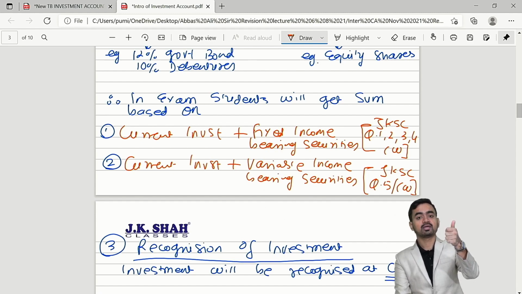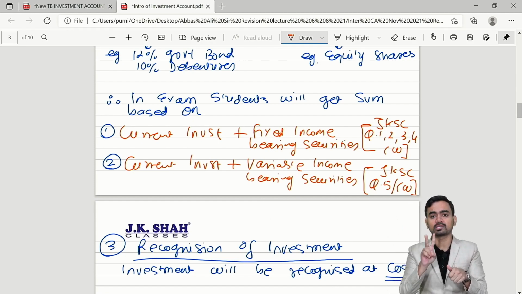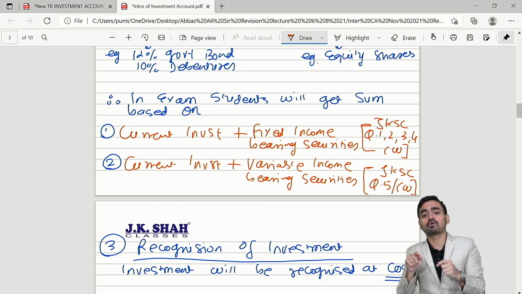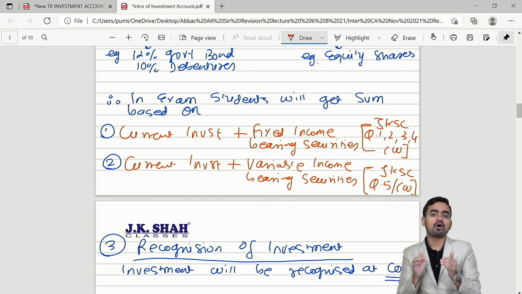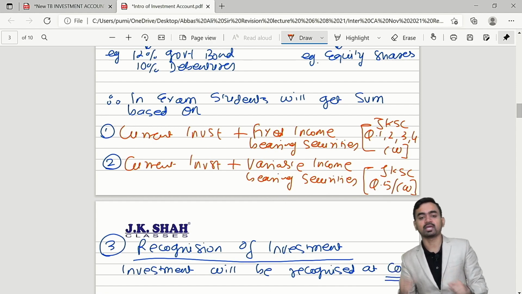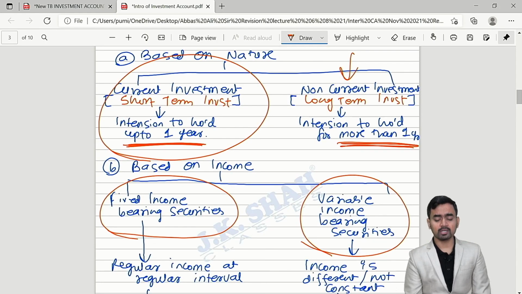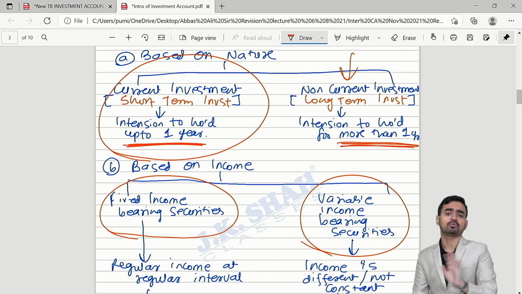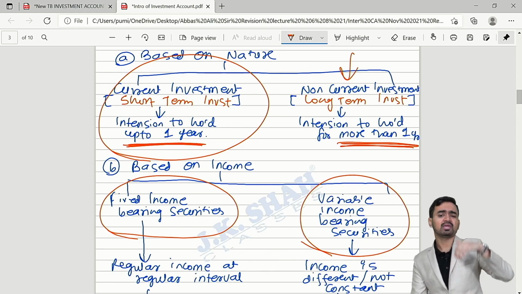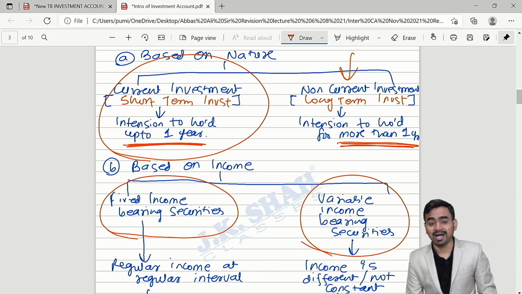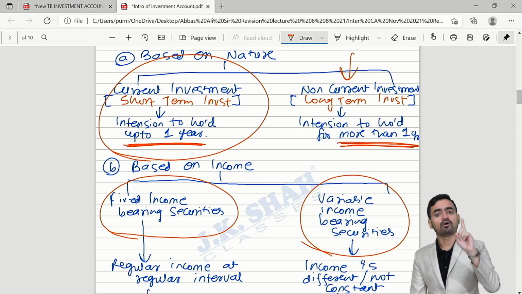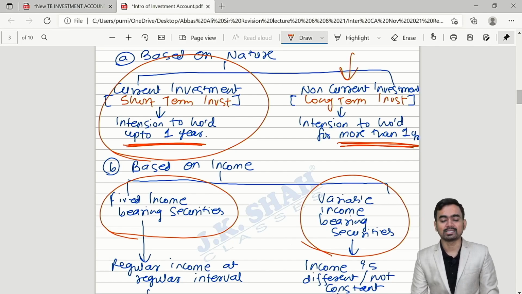So second point is what? Types of investment. After this, now you are clear with two things. Sir, in the exam, either we will get some based on current investment along with fixed income bearing security, or current investment along with variable income bearing security. Sir, we will not get some based on non-current? No, in the investment accounts chapter, you will not get based on long term. Maybe in accounting standard the question they will ask, but in investment accounts chapter for 8 to 10 marks they will ask for 1 year accounting, that is current investment sum. Okay.